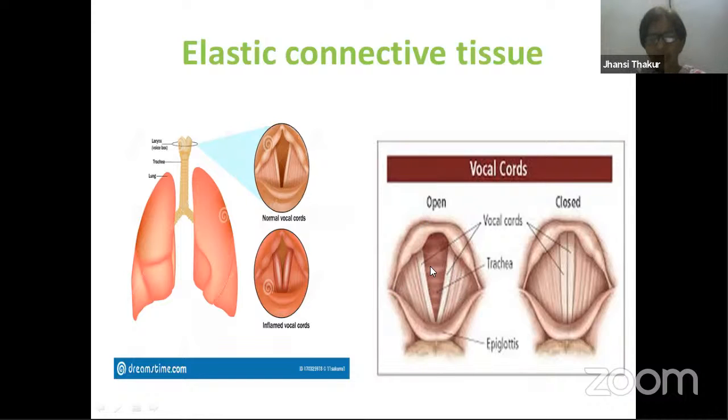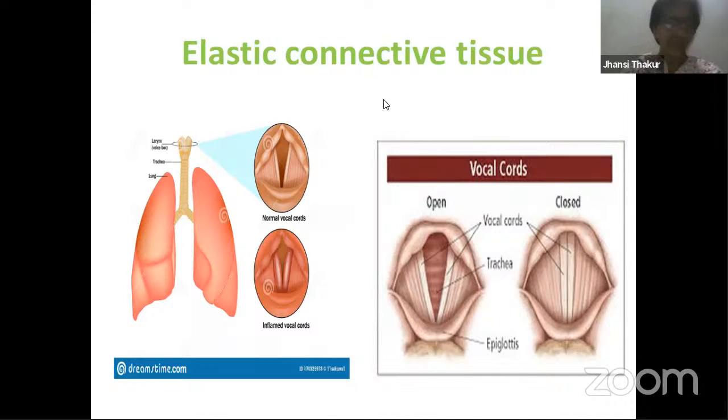When the vocal cords are closed, both the flaps come closer. When they are open, you find air gushing out from here. Actually, these vocal cords are present like this, and they flutter when the air gushes out. When the air is moving out, these two vocal cords flutter, producing the sound. That is the reason these two are called vocal cords. Even birds have them, and in birds we call it the syrinx.